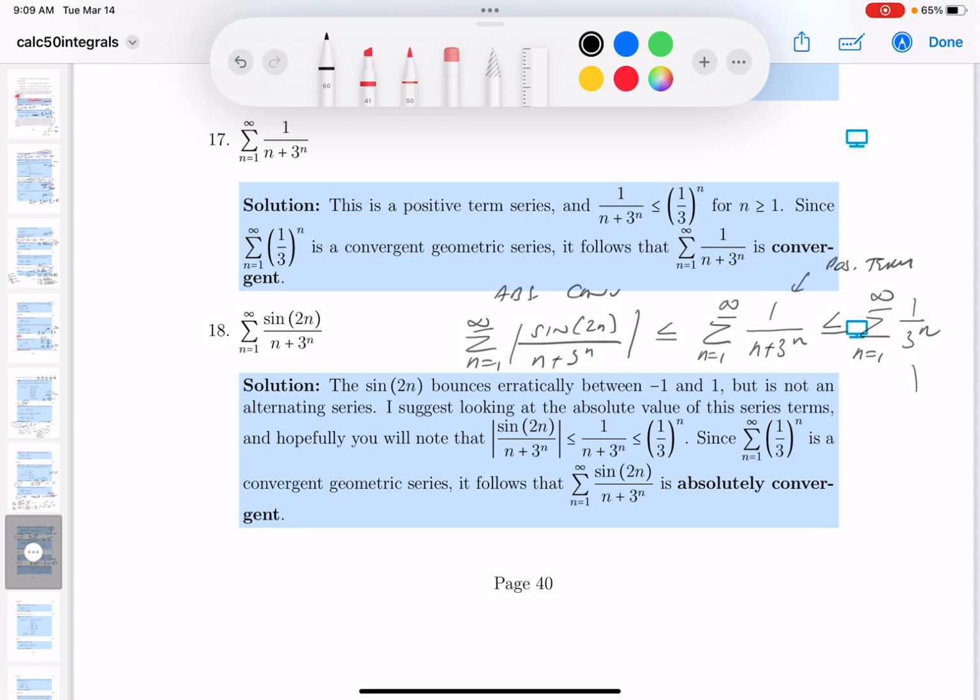Now, what do I know about this over here? This is a convergent geometric series. What does that mean? This one's smaller than it. This one converges. And what about this one over here? It also converges. What kind of convergence are we getting? We're getting absolute convergence. So this is absolute convergence.